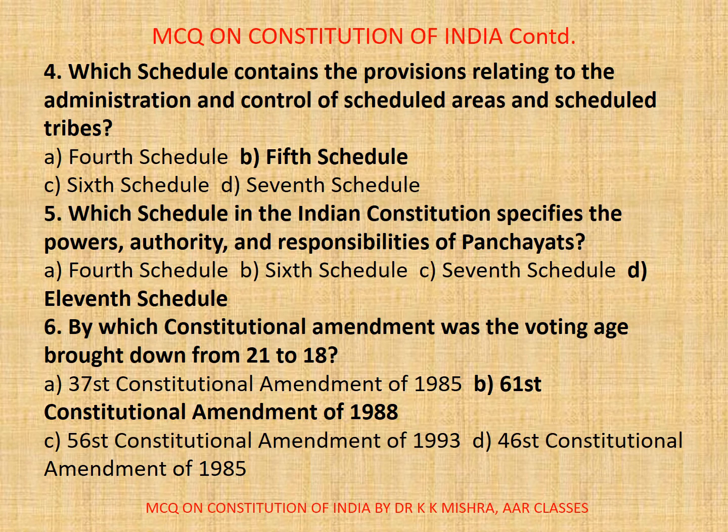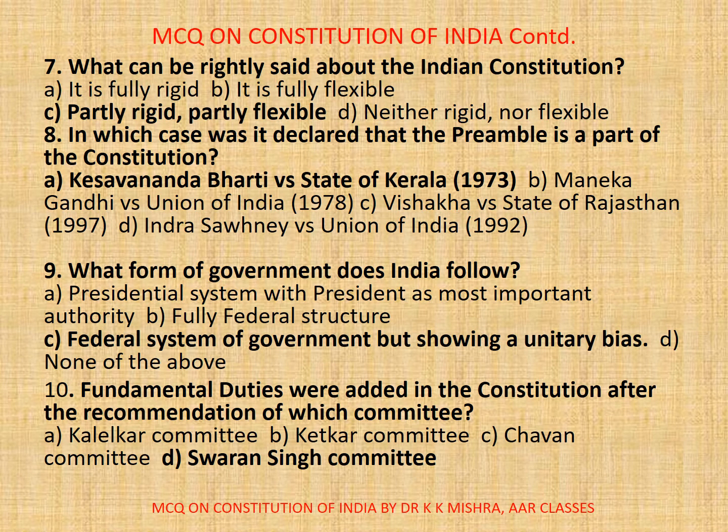Now, next question. Now, question number 7. What can be rightly said about the Indian Constitution? A. It is fully rigid. B. It is fully flexible. C. Partly rigid, partly flexible. D. Neither rigid nor flexible. Correct option is C. Partly rigid and partly flexible.